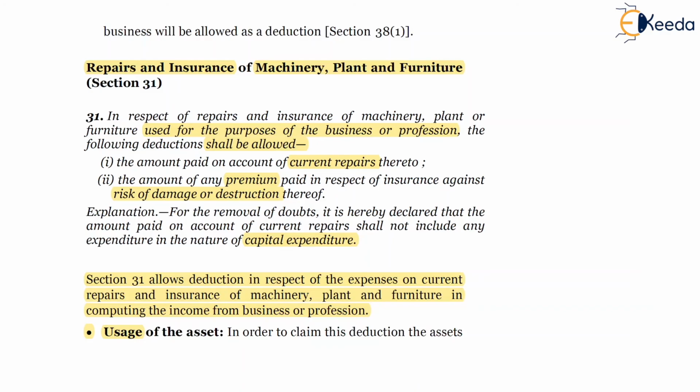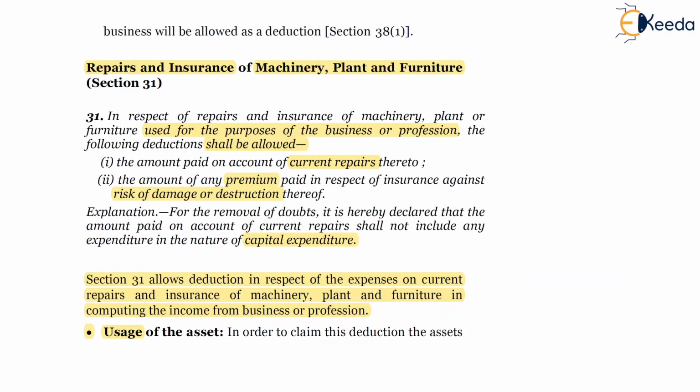This concludes the series of section 29, section 30 and section 31. Section 29 was related to the computation of profit and gains from business or profession, wherein we studied the overall structure of sections of profit and gains from section 30 to section 43D.